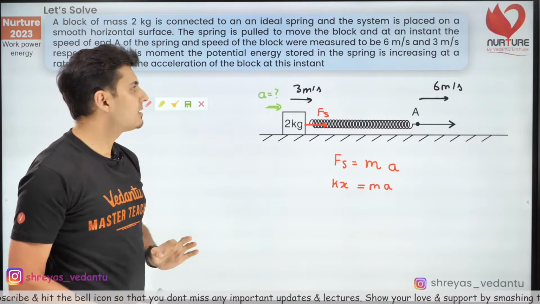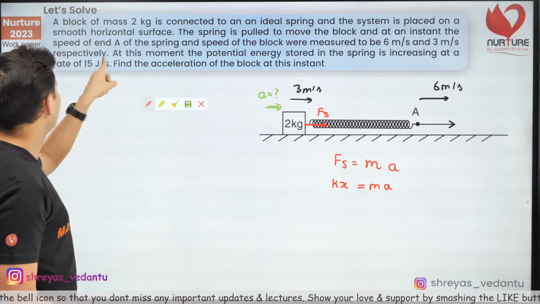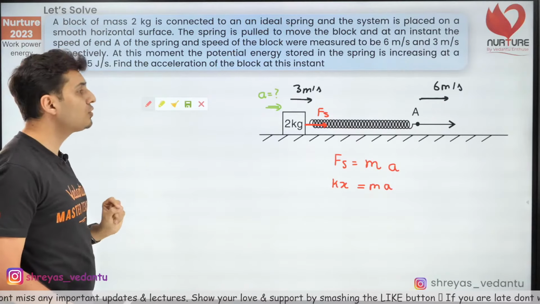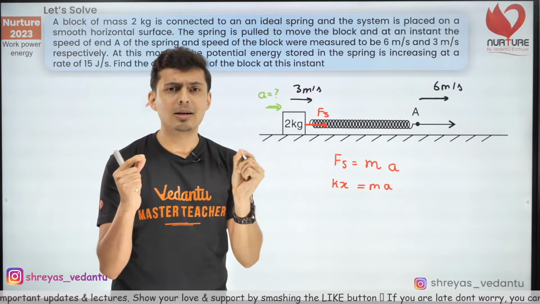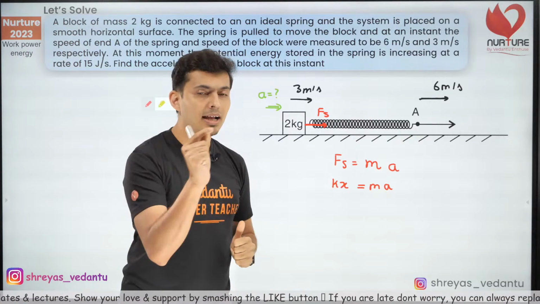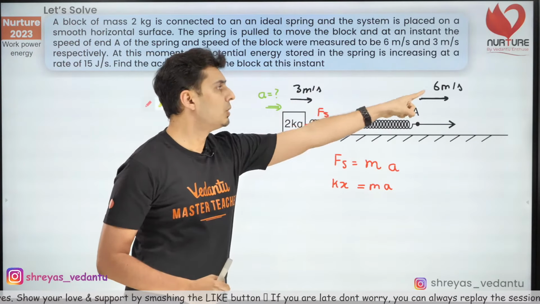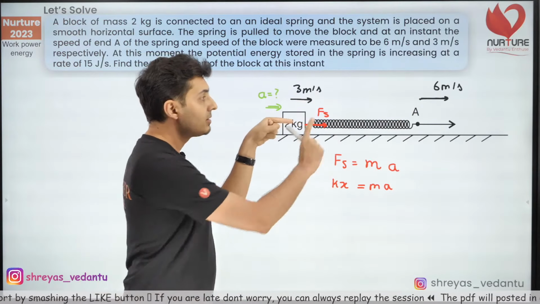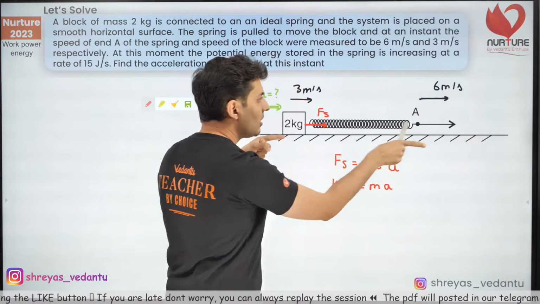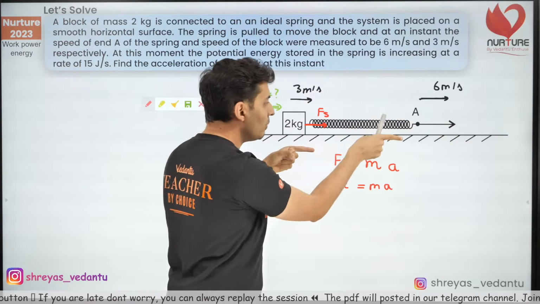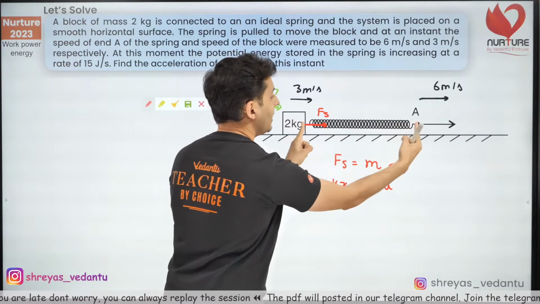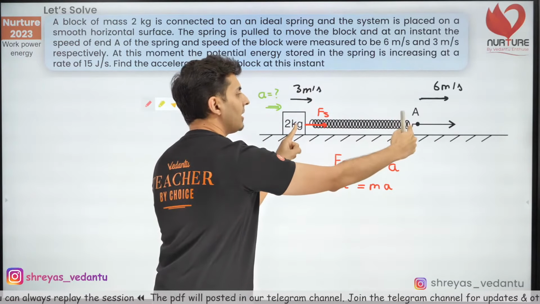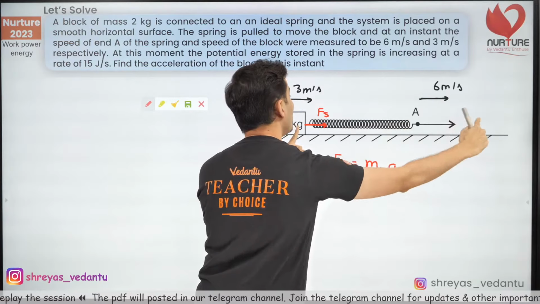Now, here is the challenging part. It is given that at this moment the potential energy is increasing at 15 joules per second. Why is the potential energy increasing? The answer to that is these two pieces of information. This point is moving at 3, that point is moving at 6. That means there is relative motion between the two ends of the spring. So if you sit on one end and look at the other end, you will see that point moving ahead.